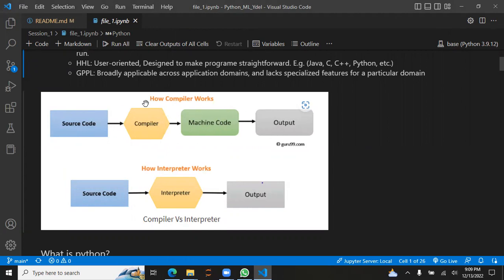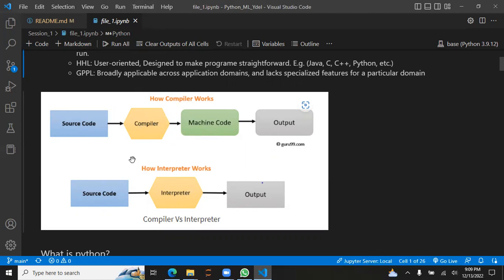So there must be a translator between high level source code and low level machine code. In some cases it's a compiler and in others it's an interpreter. What a compiler does is scan the whole code, the whole Python file, and translate all of that high level code into low level machine code.